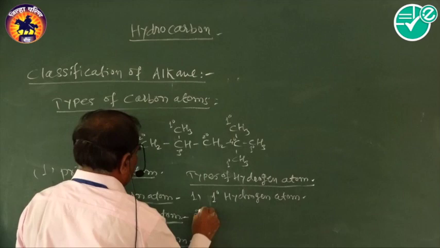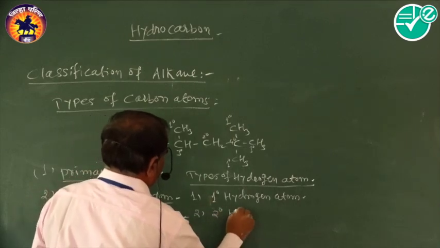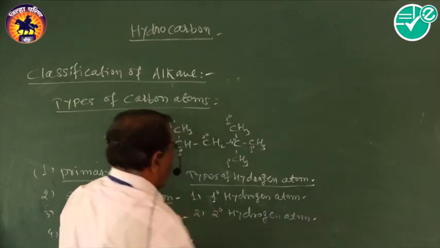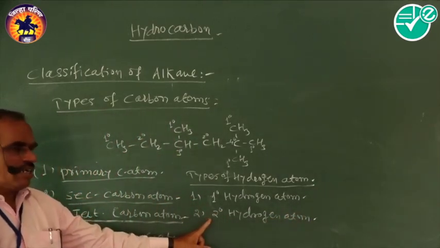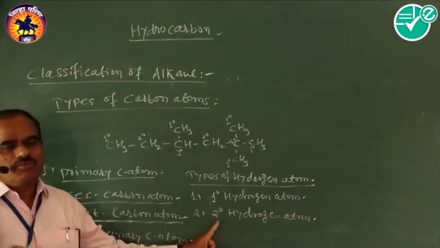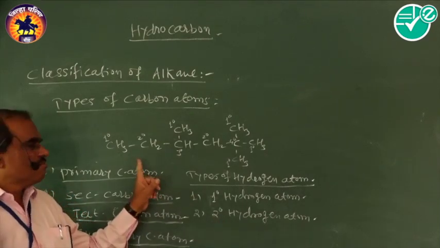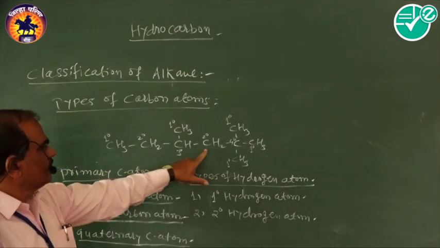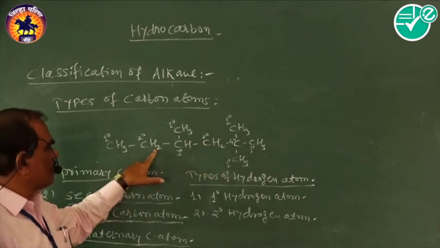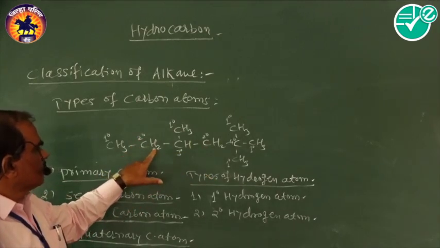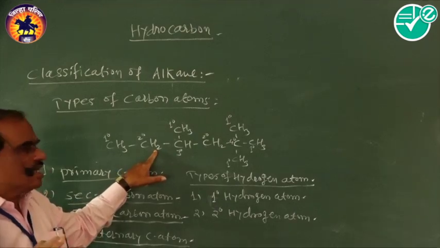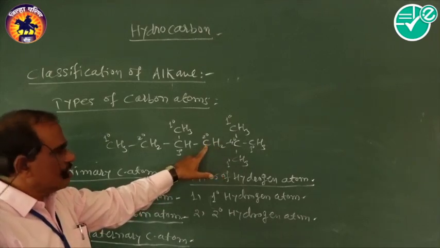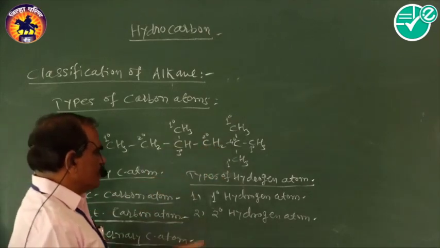Then the second one is a secondary hydrogen atom. Secondary hydrogen atom means the hydrogen atoms which are attached to a secondary carbon atom are called secondary hydrogen atoms. Here in this case, a secondary carbon atom is here, and this is also a secondary carbon atom. So the hydrogen atoms which are attached to the secondary carbon atom, these two hydrogen atoms are called as secondary hydrogen atoms. These two hydrogen atoms are also called as secondary hydrogen atoms.